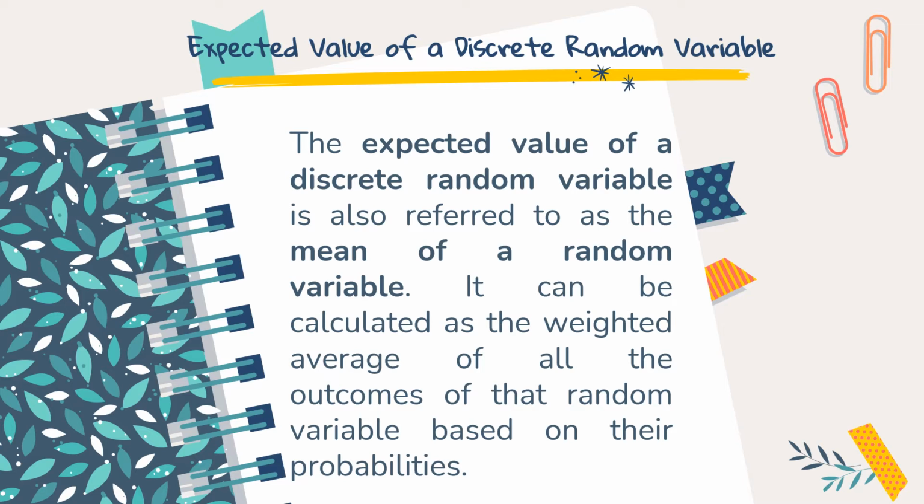Expected value of a discrete random variable. The expected value of a discrete random variable is also referred to as the mean of a random variable. It can be calculated as the weighted average of all the outcomes of that random variable based on their probabilities. Simply, the expected value or the mean of a discrete random variable is a weighted average of the possible values that the random variable can take.